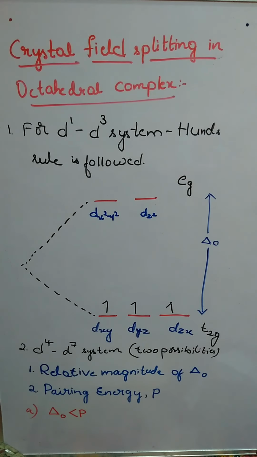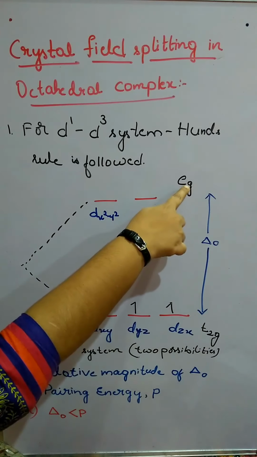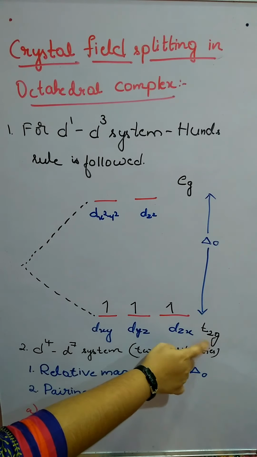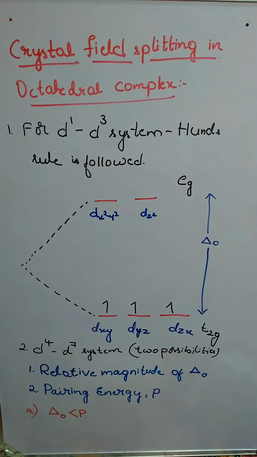Or trying to match both the things with this one, then it will be difficult. So we know delta O. With that concept, we'll try to understand where the electron has to be filled. What is this delta O? Delta O is nothing but the splitting, or the extent of energy difference between the T2g set and the Eg set.